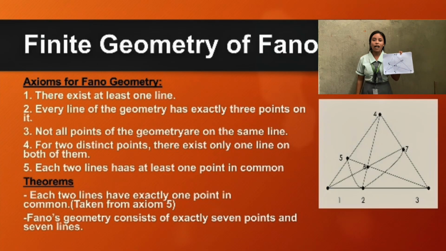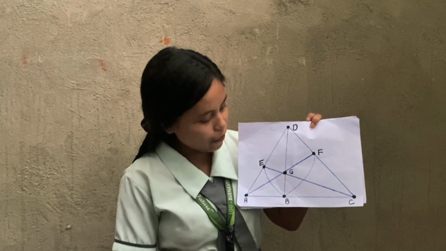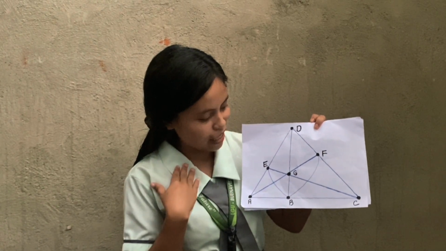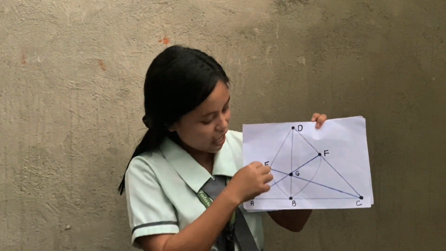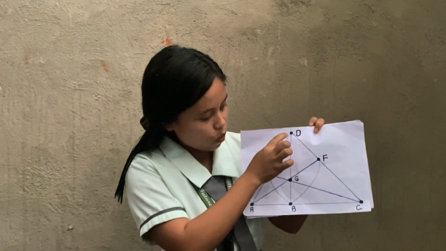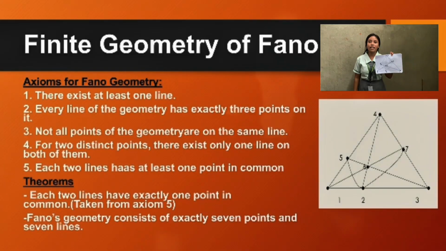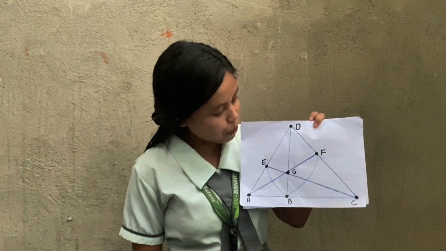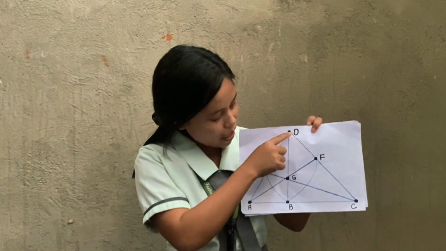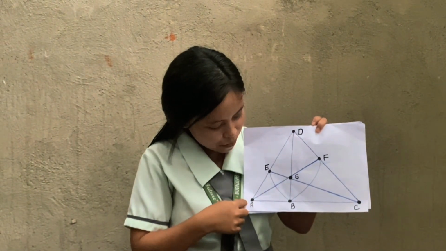Axiom 2: every line of the geometry has exactly 3 points on it. So points D, E, F: exactly 3 points. Axiom 3: not all points of the geometry are on the same line. So points D are not on the same line as A, B, and C.